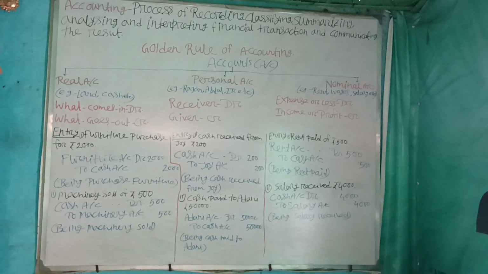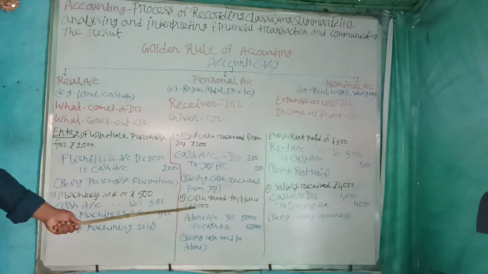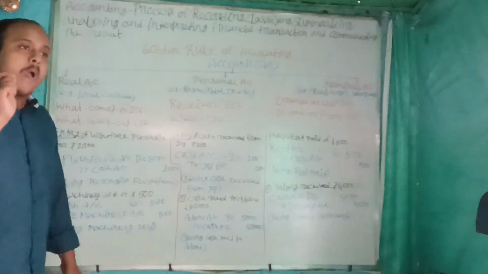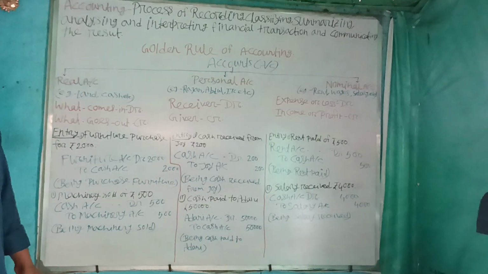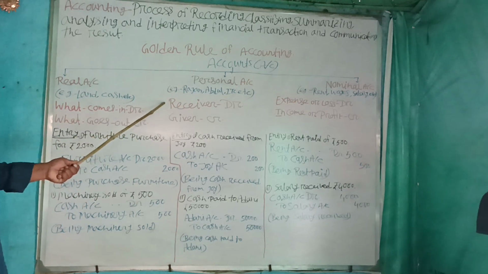Okay, next. Number 2: Cash paid to Adani rupees 50,000. Here we pay to Adani. Adani is an example of a personal account. Here Adani is the receiver.